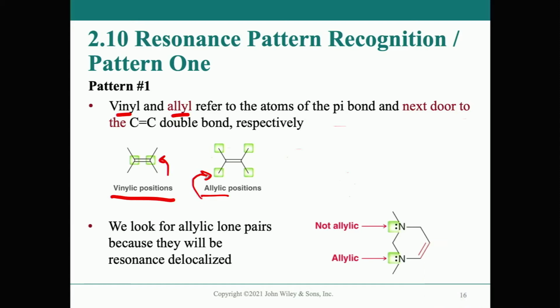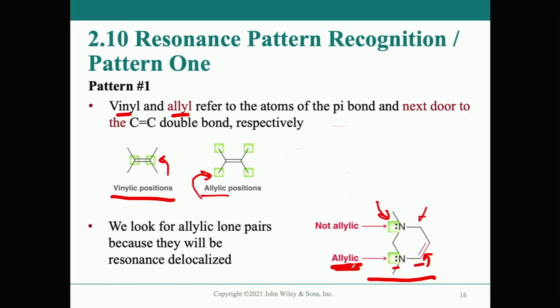There we go. When you look at a molecule like this one, those are not allylic lone pairs, because the carbon next to it doesn't have a double bond on it. But when you look at this allylic lone pair right here, it does have a double bond next door. This lone pair is on this nitrogen, and next door to it is a carbon that contains a double bond, and that's what we call allylic.